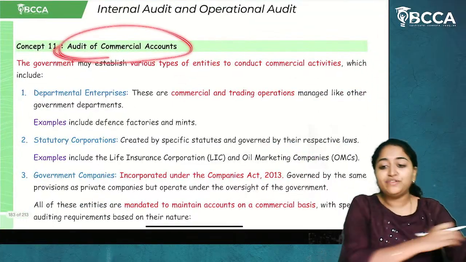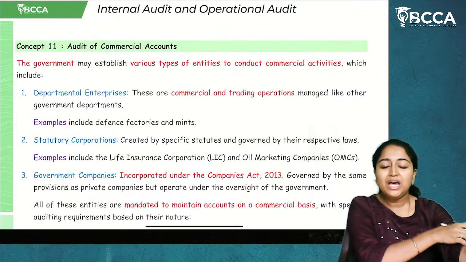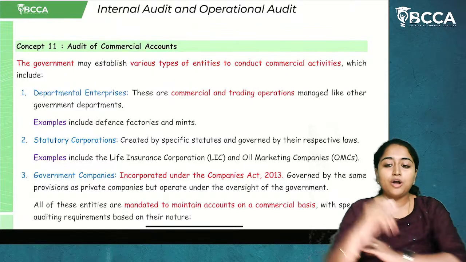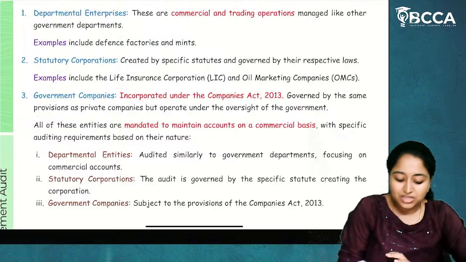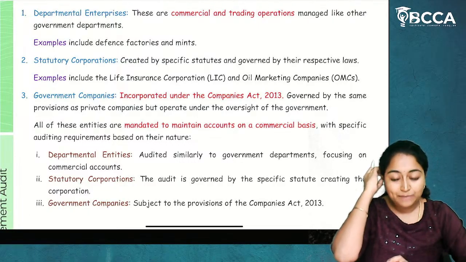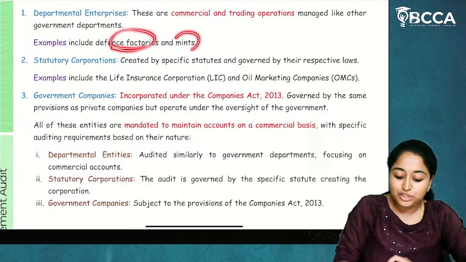Now next is audit of commercial accounts. This is very simple. The government will work on many commercial bases, like departmental expenditures, since government will have different departments and factories like defense factories or mints.